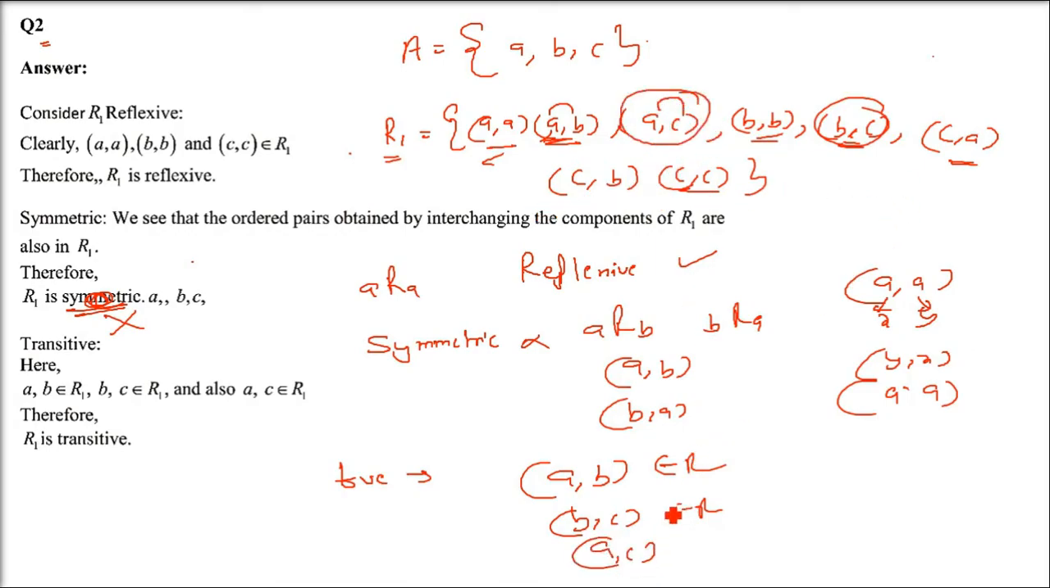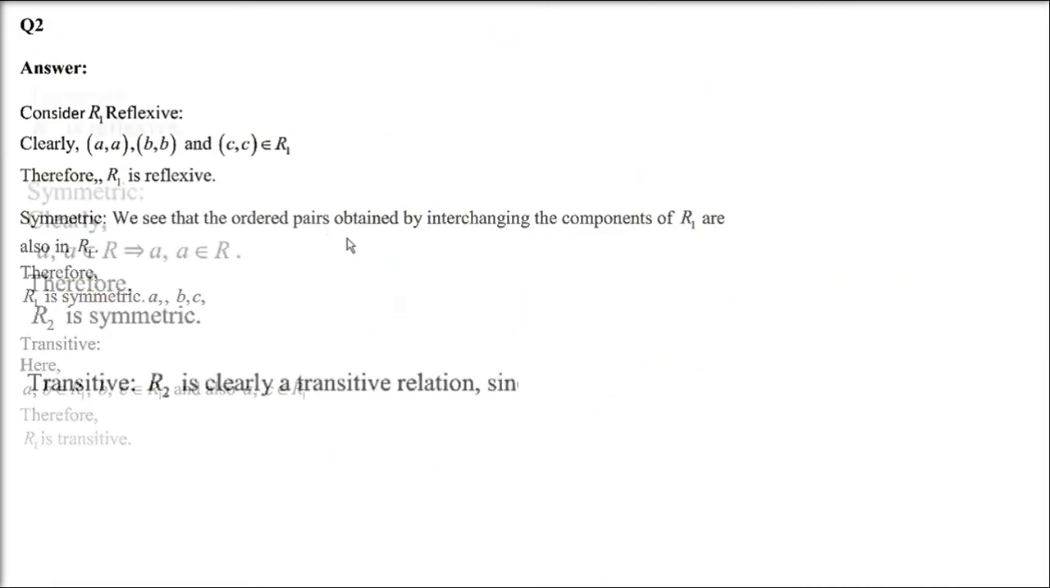So is AC there? Yes. AB is there, BC is there, AC is also there. So it is transitive also. This is not symmetric, okay? Remember it. Now coming to the R2.